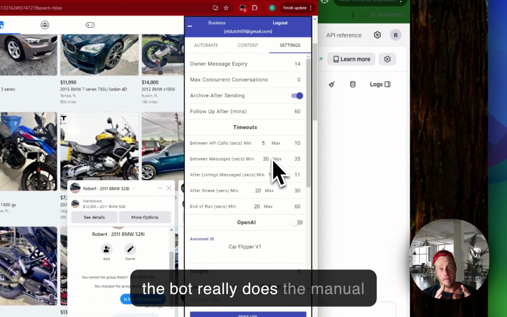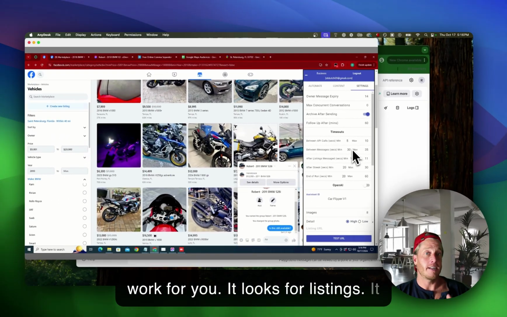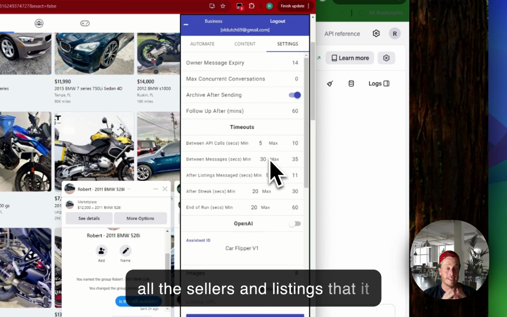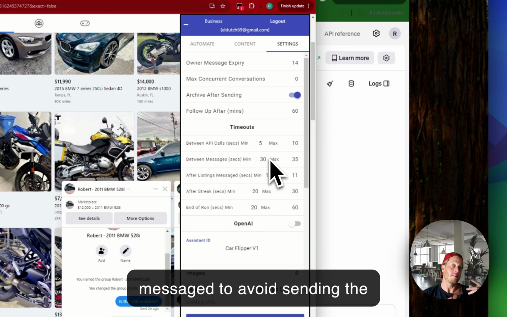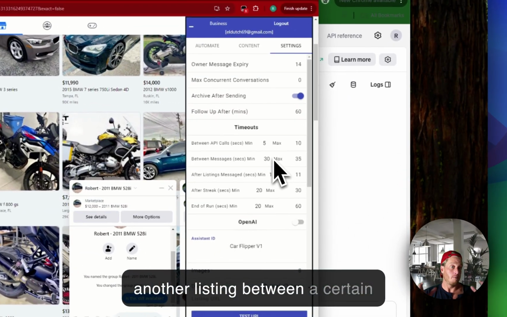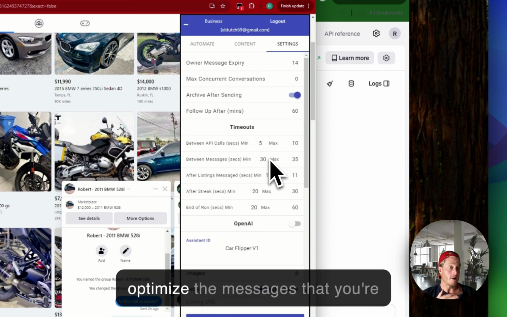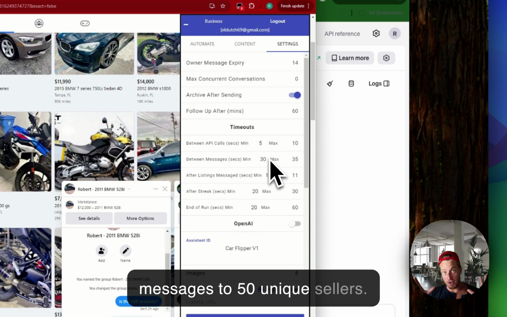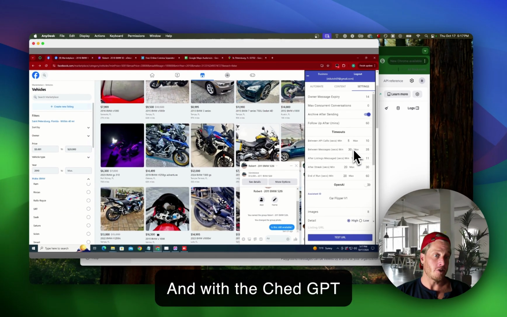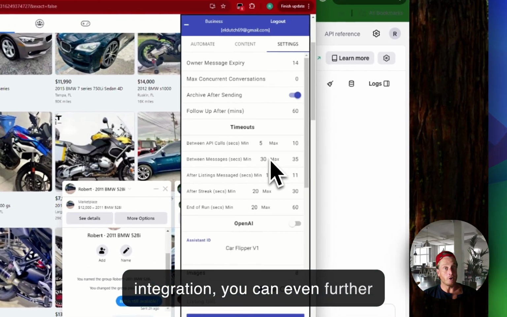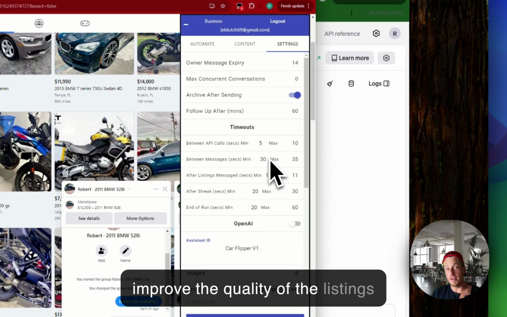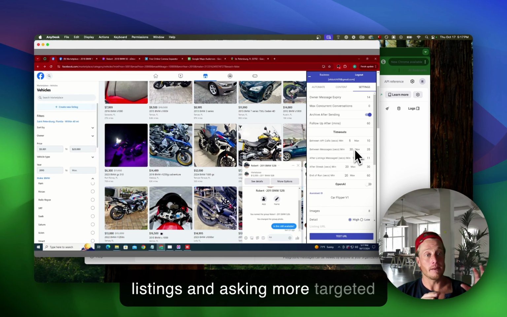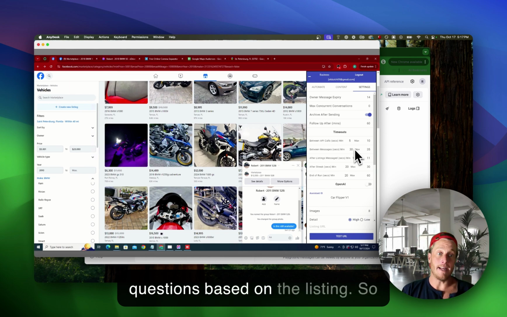So yeah, the bot really does the manual work for you. It looks for listings, it qualifies listings, it keeps track of all the sellers and listings that it messaged to avoid sending the same seller a message for another listing between a certain time period. That way you can optimize the messages that you're able to send per day to send messages to 50 unique sellers. And with the ChatGPT integration, you can even further improve the quality of the listings that you send by filtering out more listings and asking more targeted questions based on the listing.